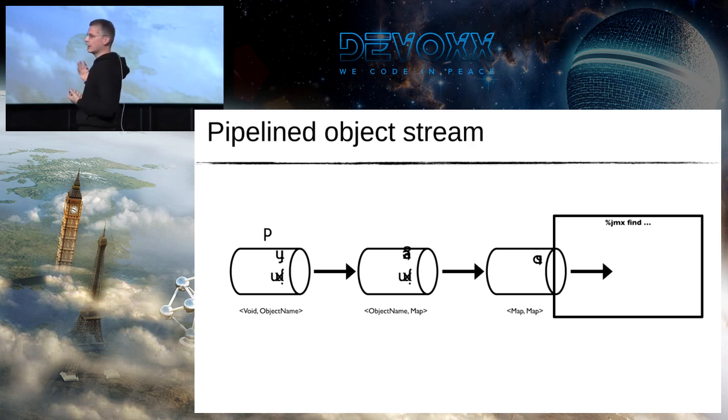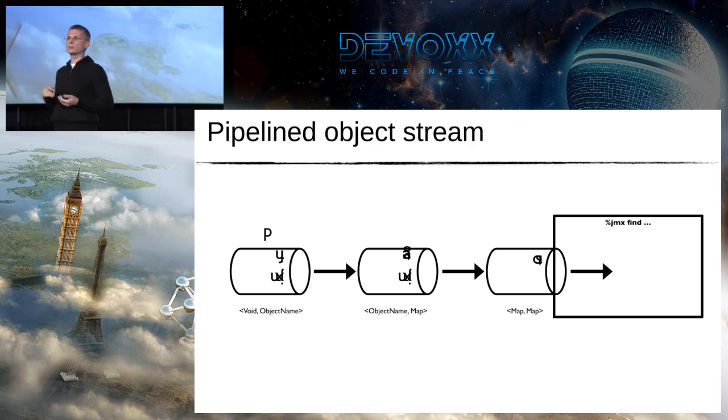It's a pipe. So we do have a pipe, but unlike in Unix, it's not a pipe of data like a stream. It's a pipe of objects. So any command is able to consume or produce objects, and even transform them, filter them. That's the idea. In that case, we use JMX find, which produces object names. We use JMX get that consumes object names and produces a map of attributes. And the last one is sort, which is a very generic command that sorts a stream of objects.